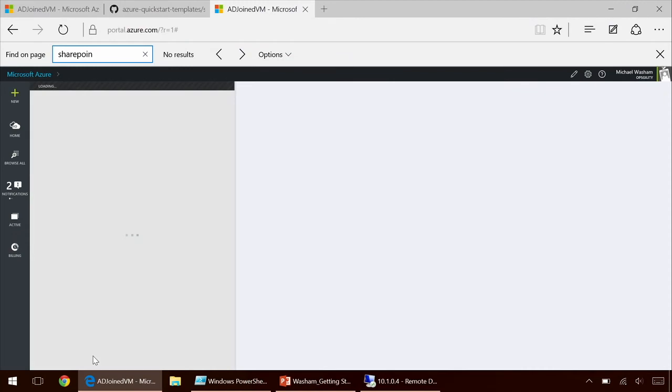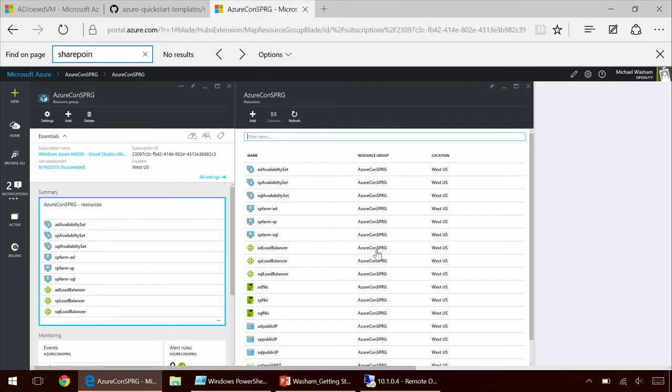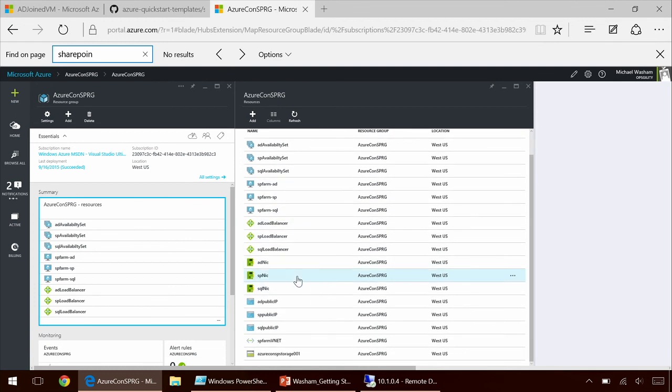So I already have an existing SharePoint farm that I've deployed. And just to give you an idea of all the resources that template creates, this is literally everything that same template creates. You're having different availability sets for each tier. You're having different VMs, load balancers, network interface cards, public IPs, the virtual network, and of course the storage account. So you can get a feel for the capabilities of what an Azure Resource Management template can do.